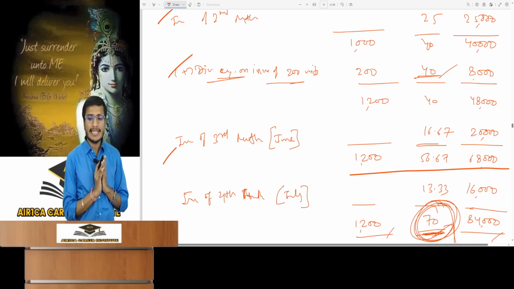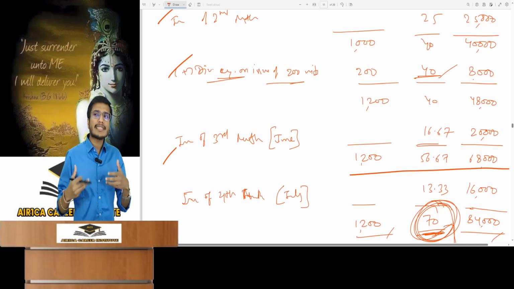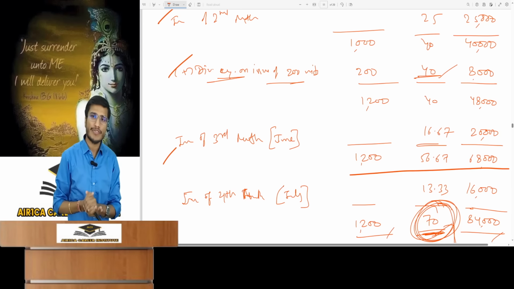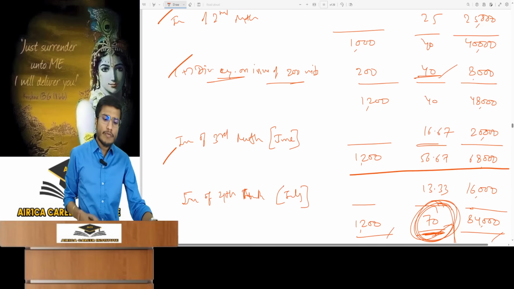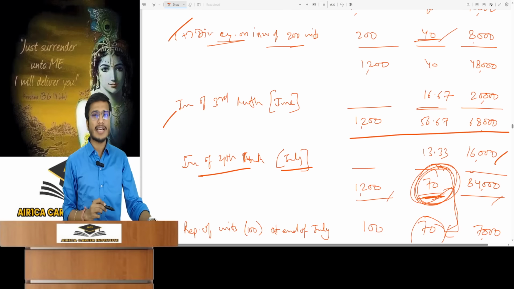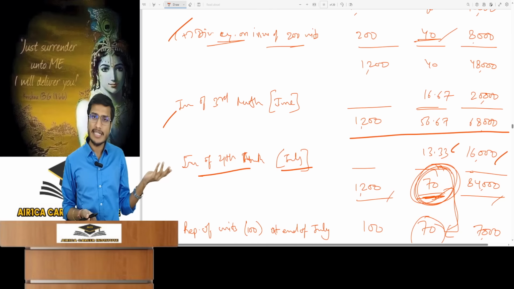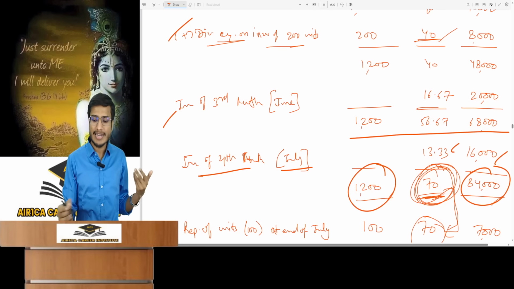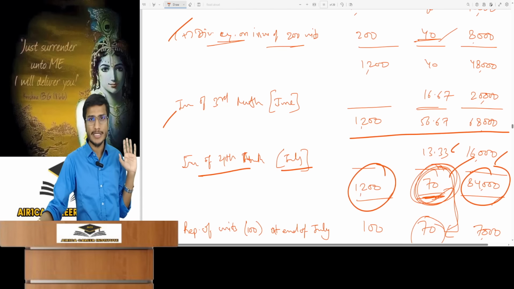At the end of the third month, this is the status. The mutual fund has not distributed its income even at the third month's end, and it will do so in the future as is stated. As July, the fourth month's end, arrived, the mutual fund earned an additional 16,000 to be distributed among 1200 unit holders, 13.33 per unit. This means total income is 84,000 and 1200 unit holders have a 70 rupees per unit right.